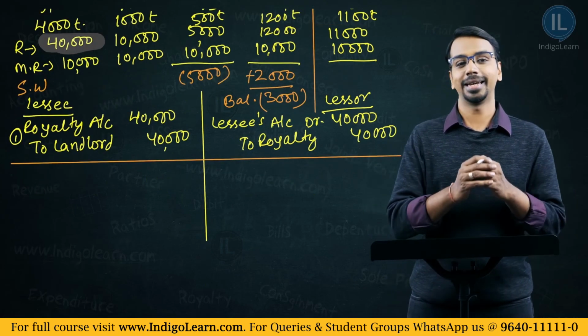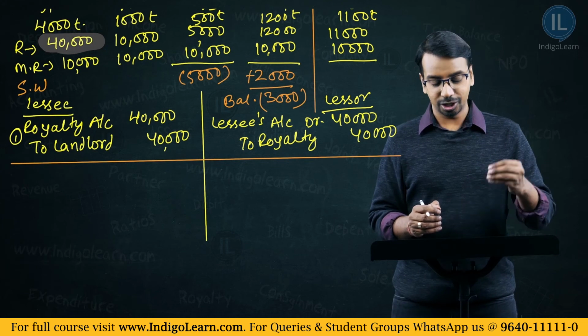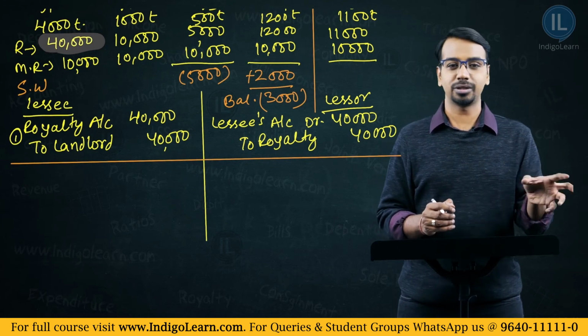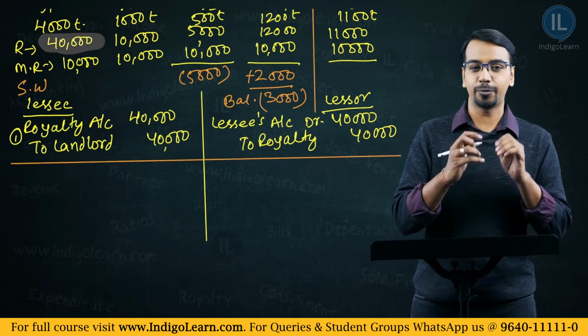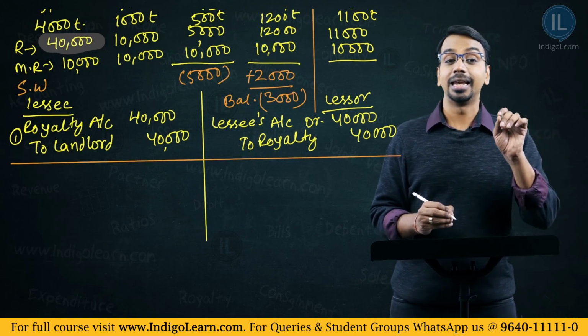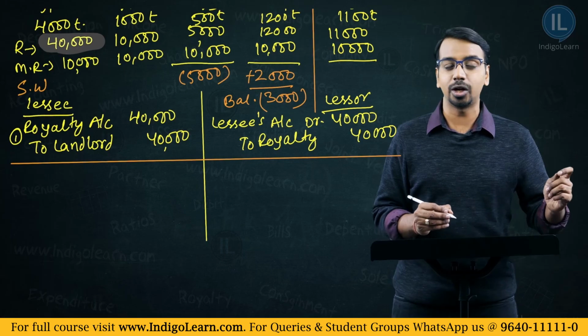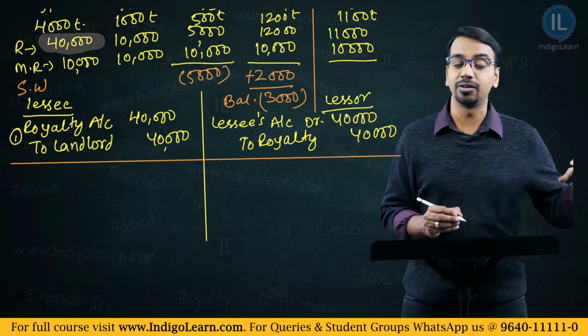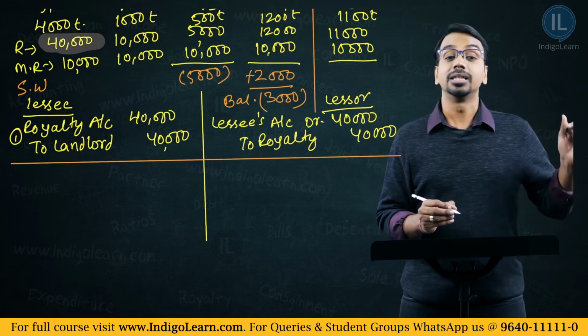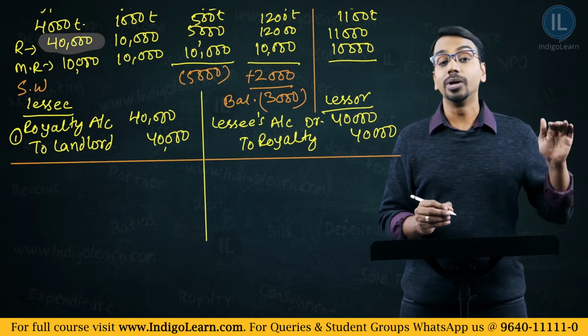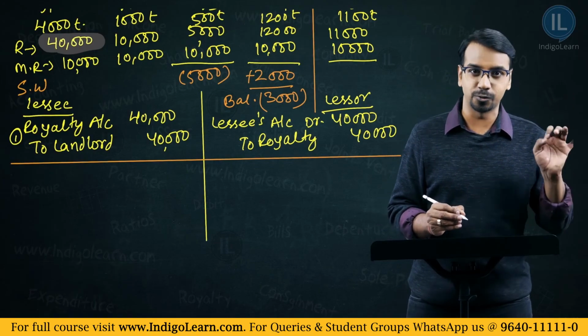Now, come to the second entry. This expenditure which lessee has recognized, he will pay it to the landlord one fine day. On the date of payment, you will pass an entry saying landlord account debit to bank account. Why are you debiting the landlord account? Because the landlord is the receiver here. You are paying something to the landlord. The liability is coming down. So, you will debit the landlord account by 40,000.